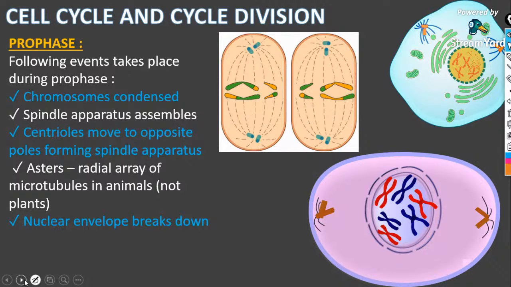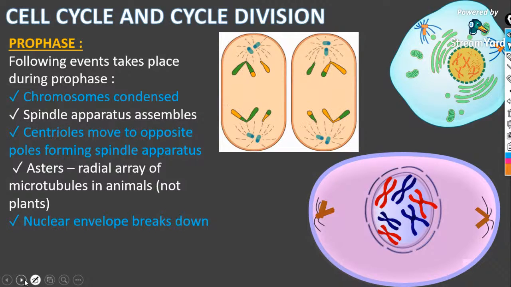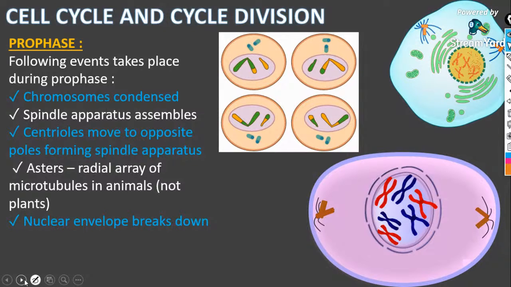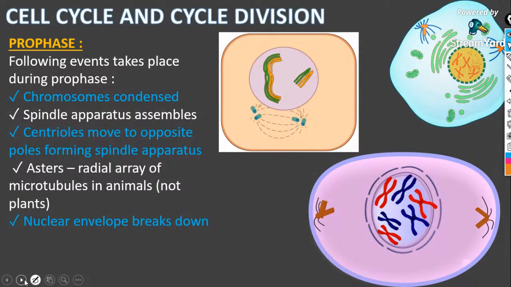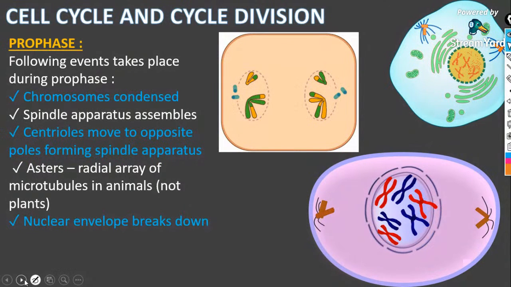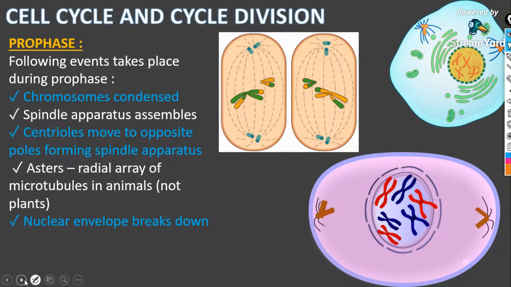Okay, Harshida. What we have to learn in this chapter is entirely based on the theory part, and we have some fun while drawing the diagrams. That's the only interesting thing in this chapter; all other parts are theory. So now we are going to learn about the events of the different stages of mitosis. What are the things happening in prophase, metaphase, anaphase, telophase? All those things we are going to learn now.